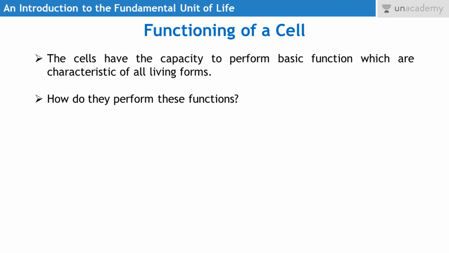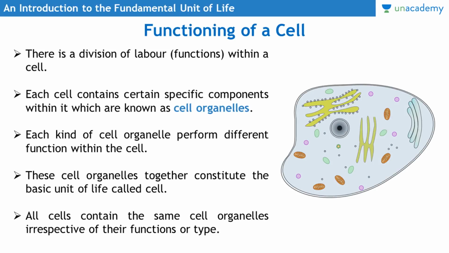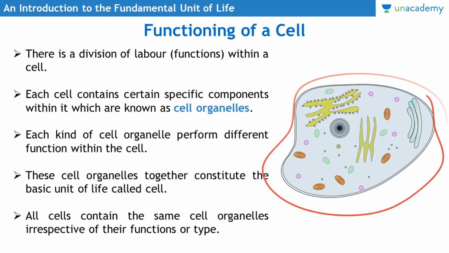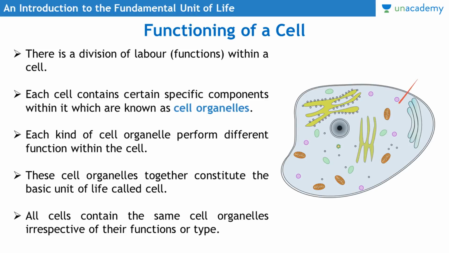How do they perform these functions? Basically there is a division of labor within a cell. This is how a cell looks. There are different organelles within the cell, which we will discuss in our upcoming lesson. Each cell contains certain specific components within it which are known as cell organelles. These colorful components inside the cell are called cell organelles, and they assume different functions within the cell.